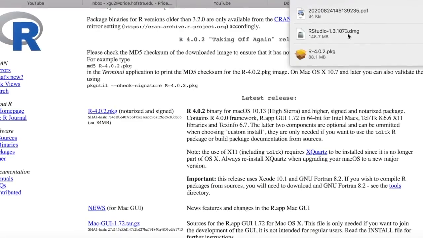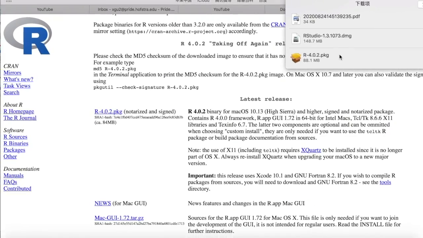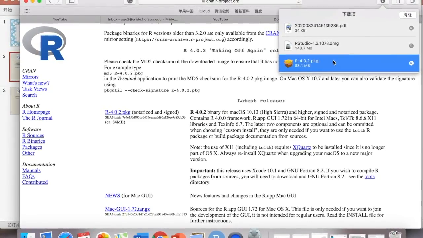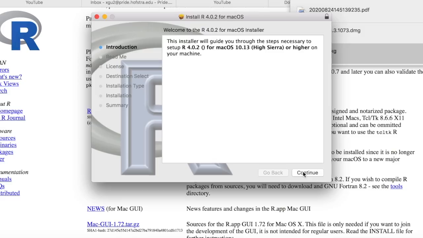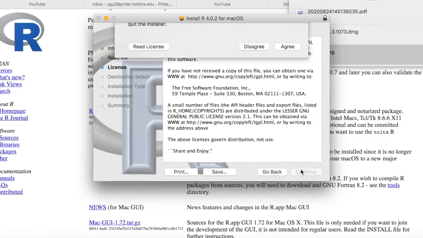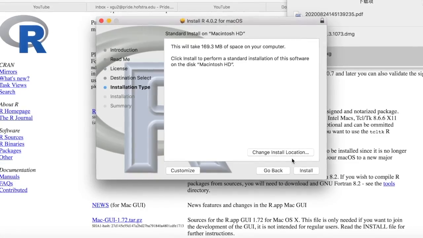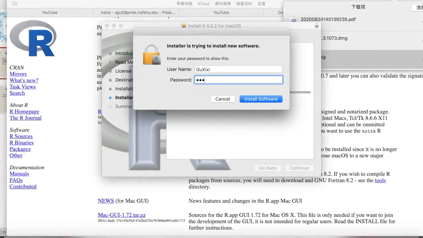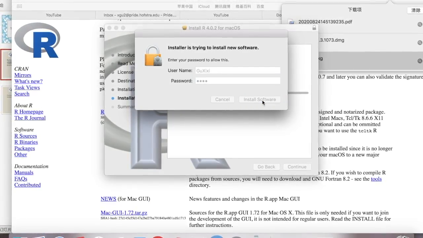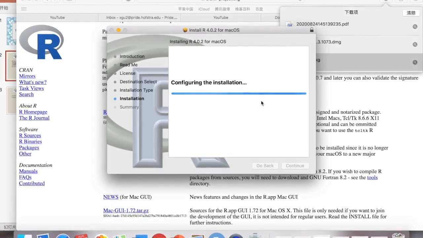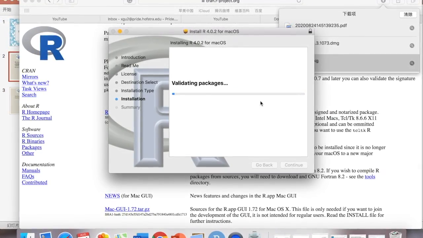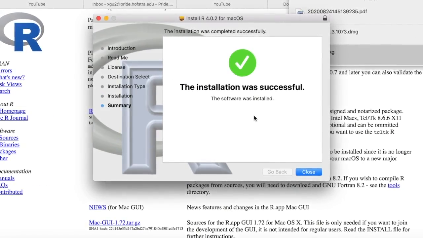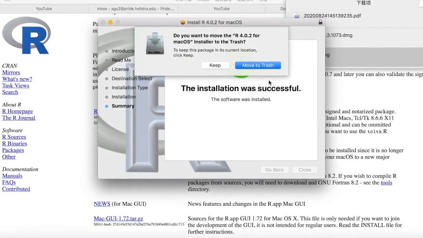So now I have RStudio and R. Now I'm going to install R and RStudio on my computer. Click R, and then click continue, continue, continue, agree, install. I need to enter my password for my computer, and then install software. It will take several minutes. Okay, we have installed R. Close this window.